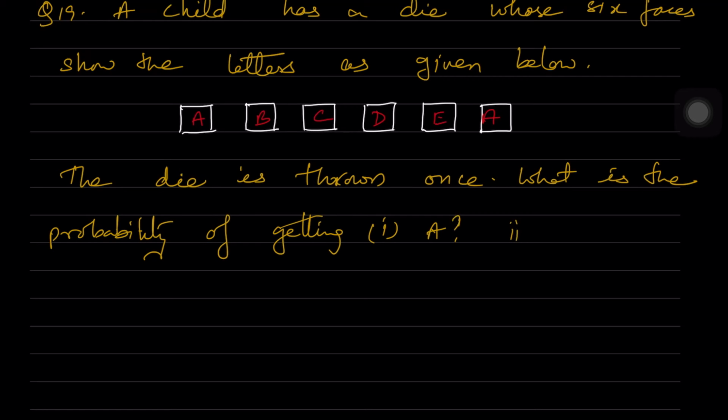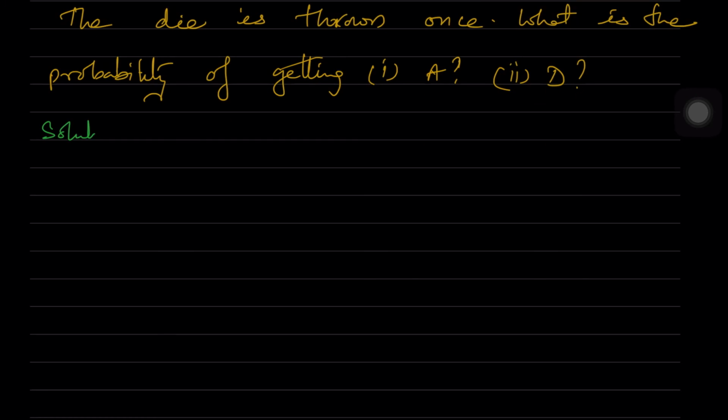So when you throw the die, you have to get either an A or a D. So total number of faces in a die is equal to how much? 6.